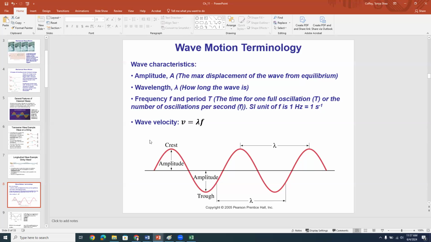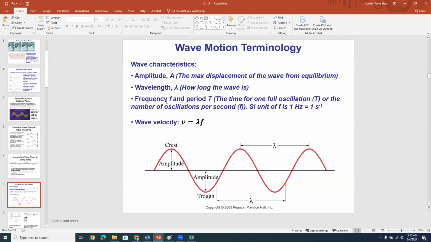So that's our wavelength. Now, another thing that we talk about a lot is the frequency and the period of the wave. So the period is the time that it takes for one full oscillation of the wave to pass through. So let's say that you're sitting there watching a water wave pass by, okay, and you've got a stopwatch or something. And so you are looking at a point right in front of you, you're in the ocean or something, and there's some waves rolling in. And so you start your timer when this crest of the wave starts, and then you stop your timer when the next crest reaches you. And that would be your period, okay?